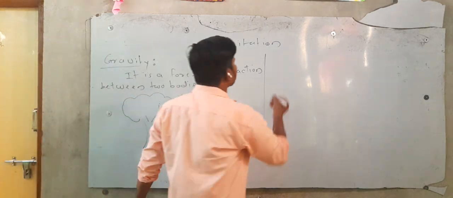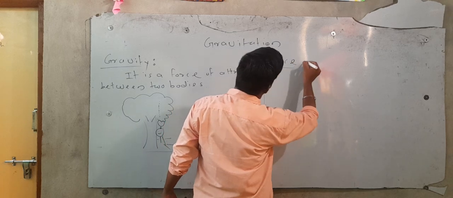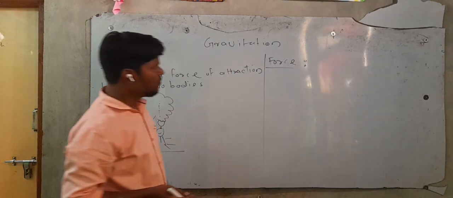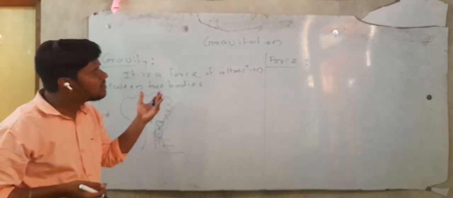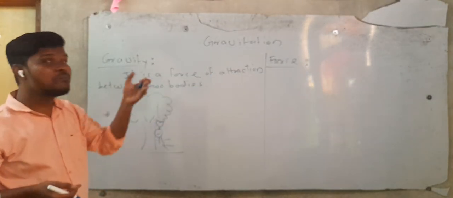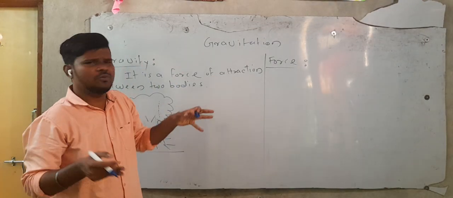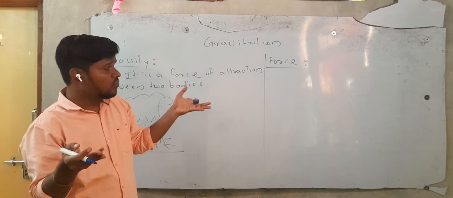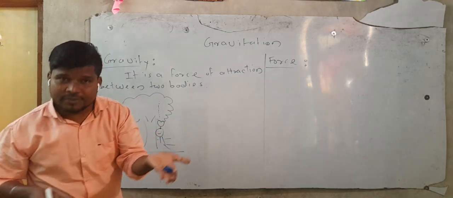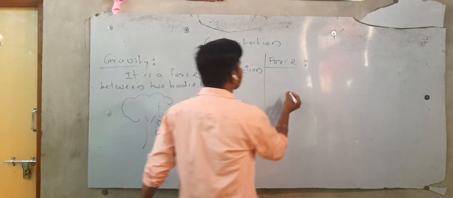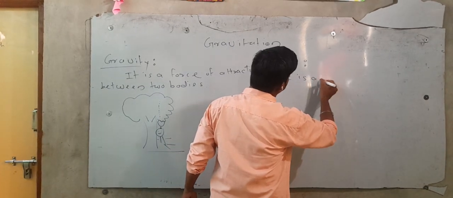Okay, let's move to the further point. The further point is what is meant by force. It is a simple concept. Force is a parameter that makes a change in the state of an object. If there is any object which is stable, then force can move it. If an object is in motion, then force can stop it. So I will write, force is a parameter